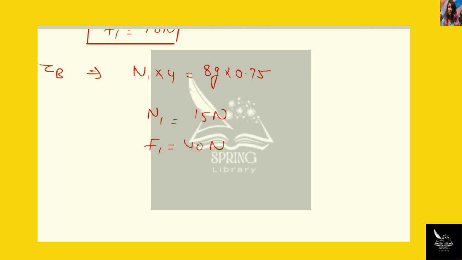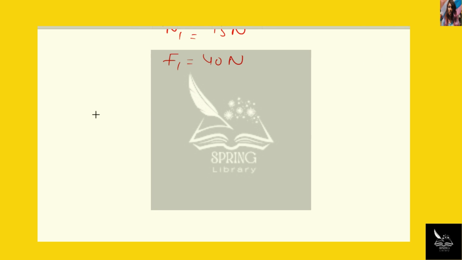Now put this value in equation 1. So from equation 1 we get the force exerted by the hinges, that is under root of F1 square plus N1 square.